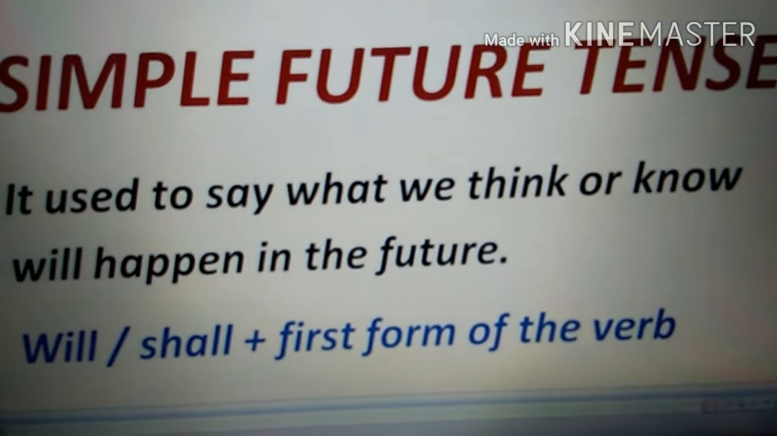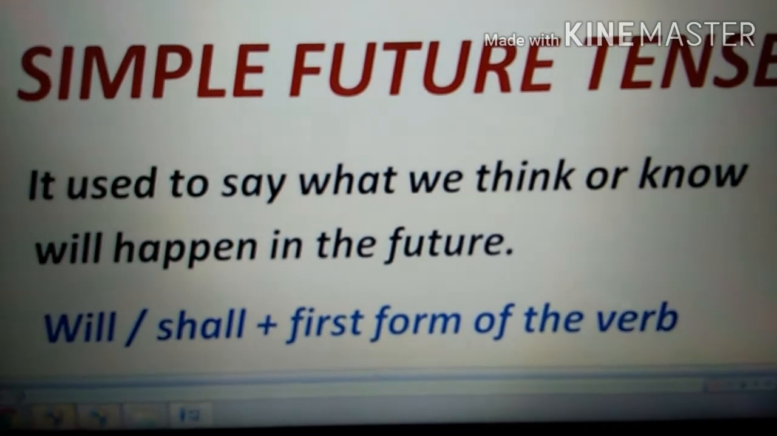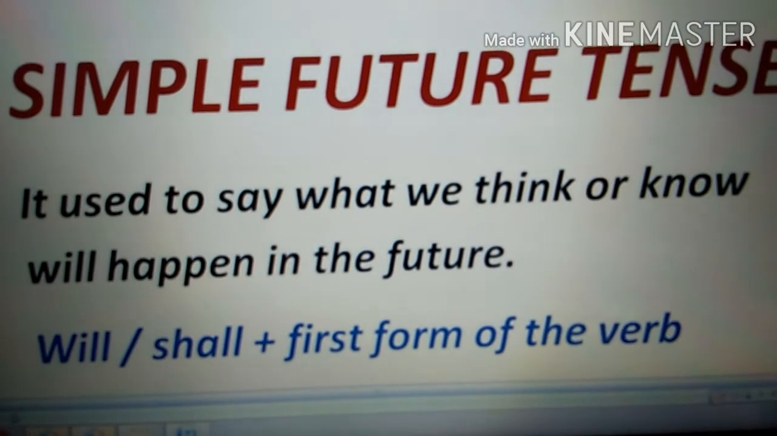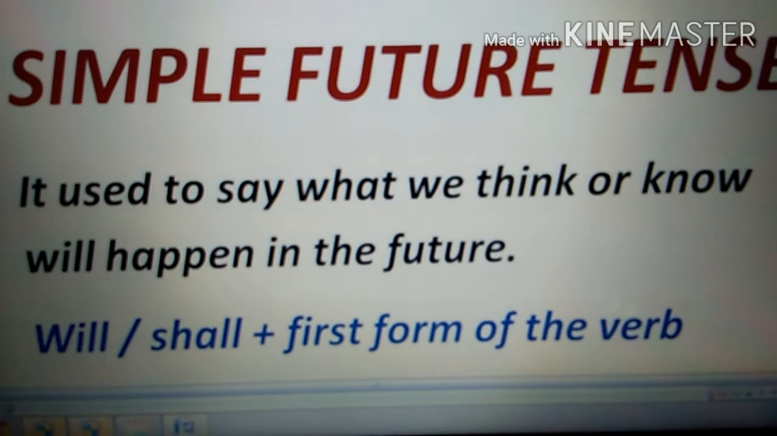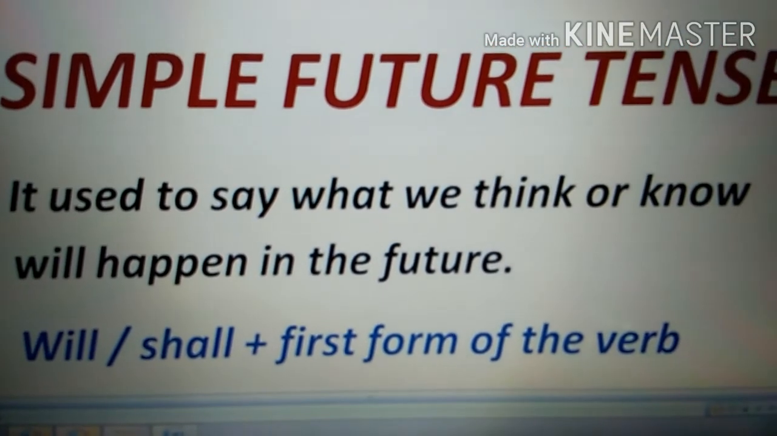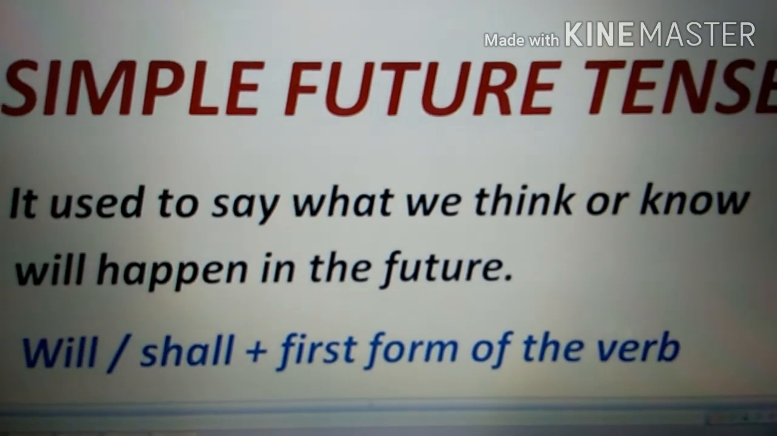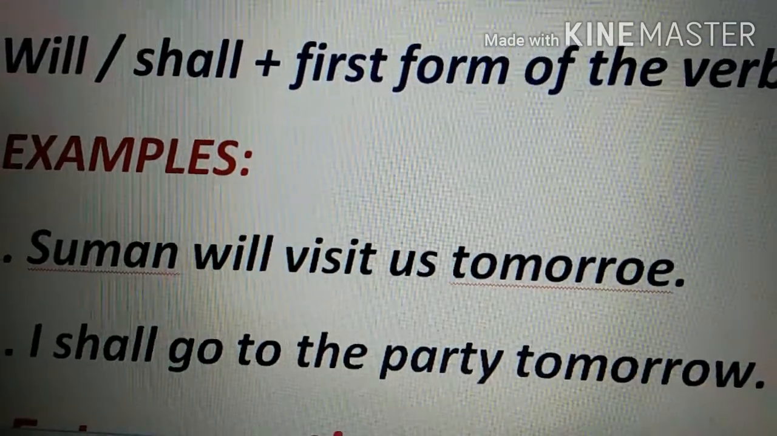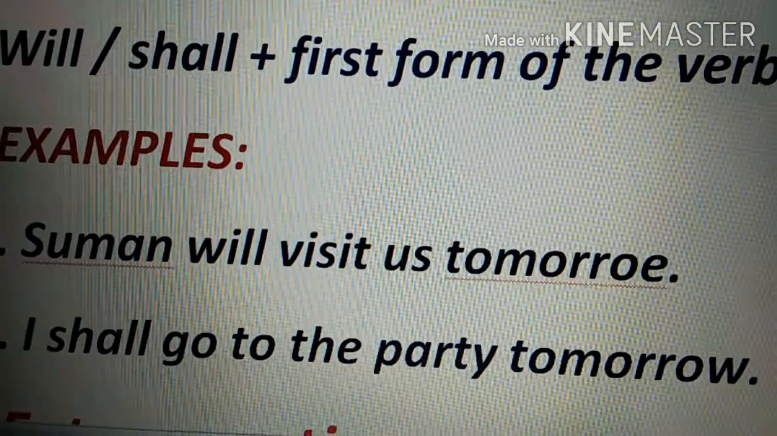Now the formula for simple future tense is very easy. You will use will or shall plus first form of the verb. Now you must be wondering, ma'am, where we can use will, where we can use shall. There is no such hard and fast rule कि in subjects के साथ you will use will, or these subjects you are going to use shall. There is no such hard rule, but it is preferred that with I and we you can use shall. Okay, so let's have a look at some sentences.